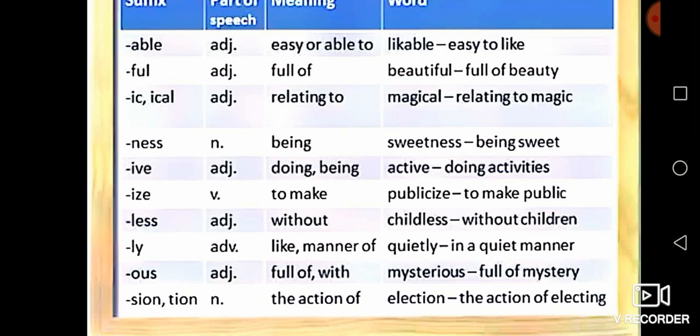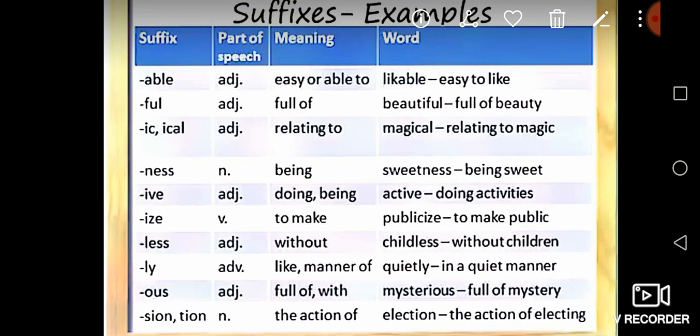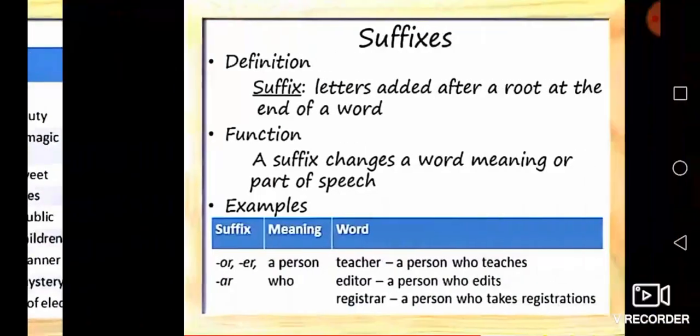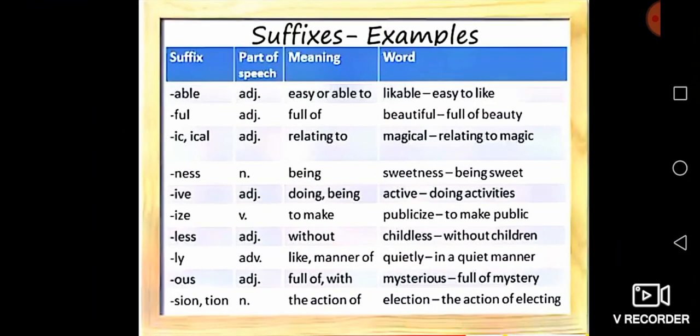Next one is ive, I-V-E. You pronounce it ive. Ive is one of the suffixes. Listen carefully. Able, ful, next, ical, ness. These are examples of suffixes. Did you understand? Letters added after a root at the end of a word are called suffixes. We see more examples.